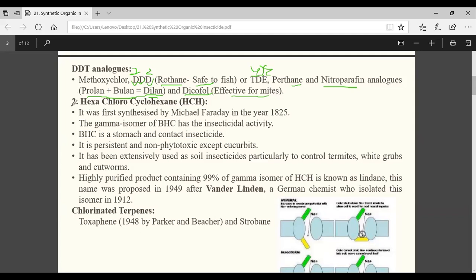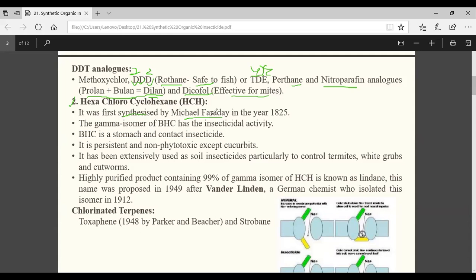Now coming to the next one, that is your hexachlorocyclohexane or benzene hexachloride, BHC. Either HCH or BHC, same thing. How will the question come? The first one, you see, first synthesized by Michael Faraday. It may come in the exam.